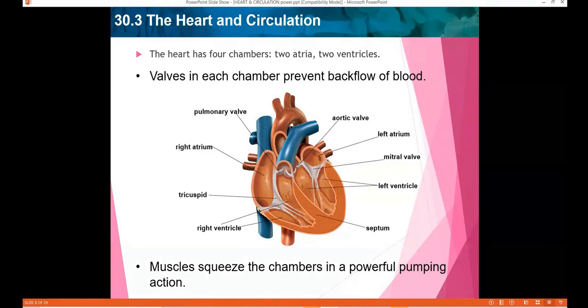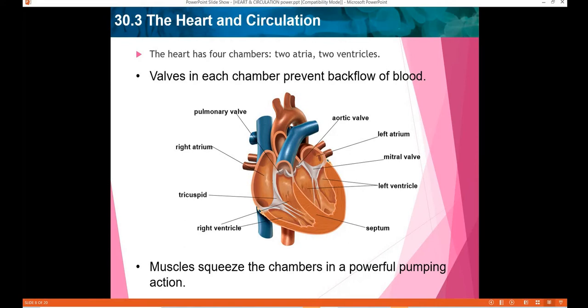And the heart valves are flaps of tissue that prevent blood from flowing backwards. You can see the valves, the pulmonary valve here and the aortic valve here. The function of these valves is to stop the blood from flowing backward. They open when the atria or ventricles contract and close when the atria or ventricles relax. Okay, so after blood fills a chamber, the cardiac muscle contracts and pumps the blood out of the chamber. The heart is an amazingly powerful pump.